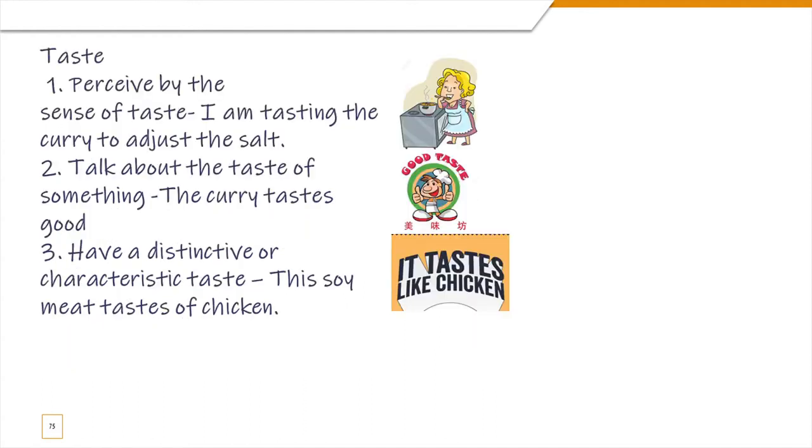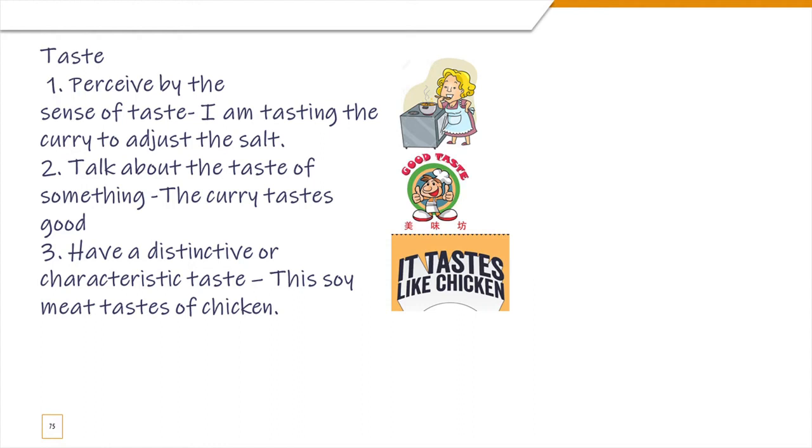And next one is taste, right? So taste is the actual meaning, the literal meaning, where you're perceiving something by the sense of taste. We had this in the previous videos as well, in your part 2, where I was talking about exercises or examples for beginners. Okay, so I am tasting the curry to adjust the salt. So that is the act of tasting something, right? So that is the dynamic meaning. So it's perfectly all right to use it in the continuous form.